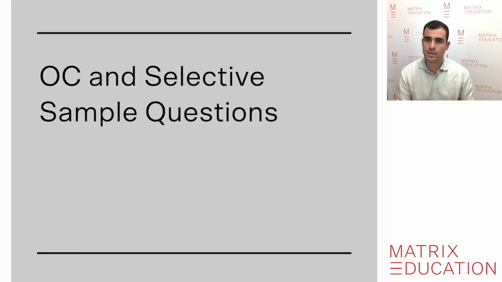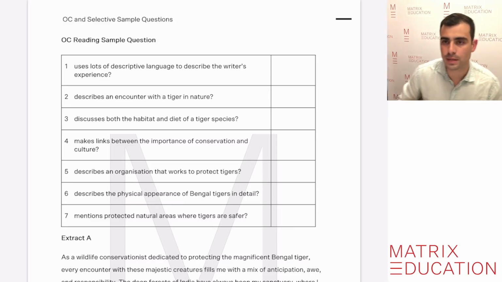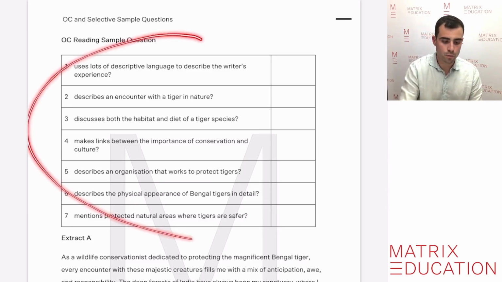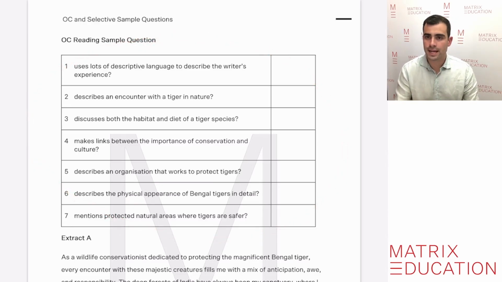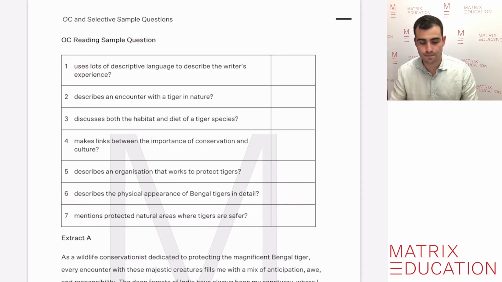So we're going to start with some OC test type questions. This first question here is a sample of one of the questions they could be asked, and this one involves several steps. In this example, students will be given a set of statements, and they need to read and match an extract to these statements that could relate to one of the texts or more.